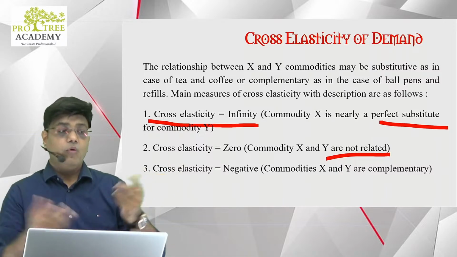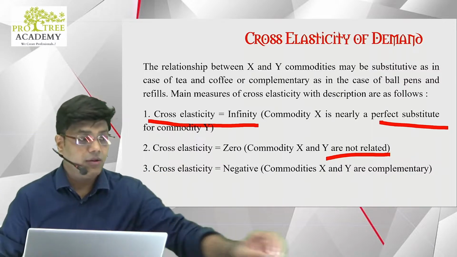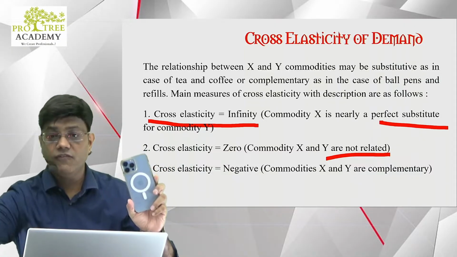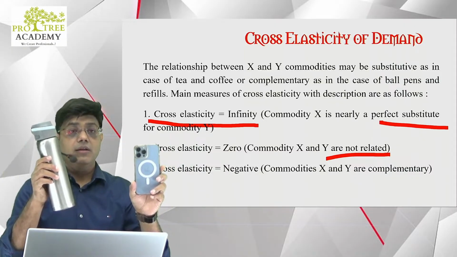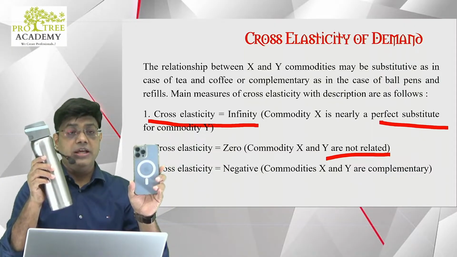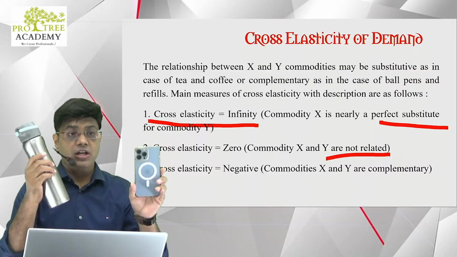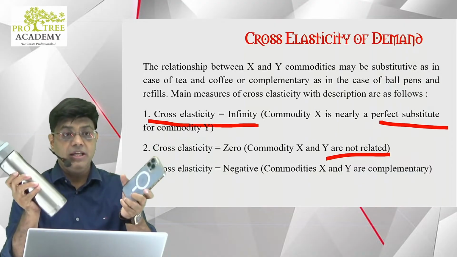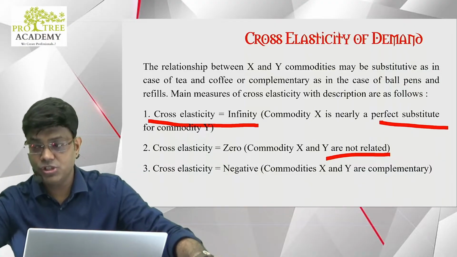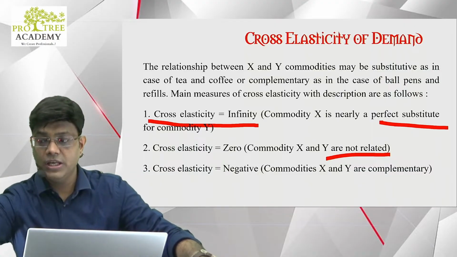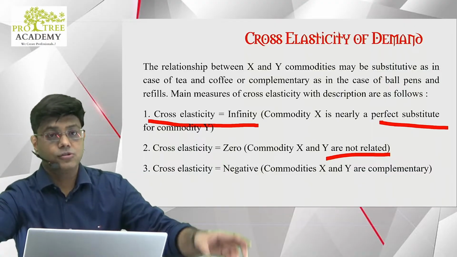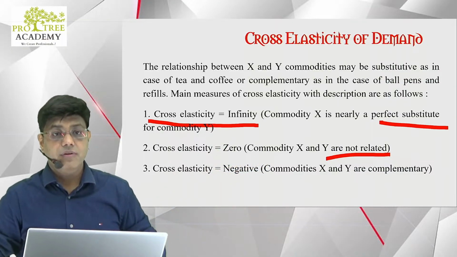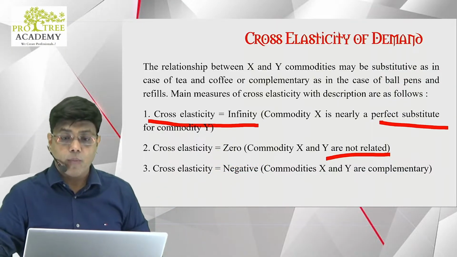What will be the change in demand of iPhone if the price of a bottle increases? Is there any relation? Tell me. These two are entirely different products, so there will be no change. There is no relation, so they are not related. Cross elasticity is 0. And when cross elasticity is negative, commodities X and Y are complementary.